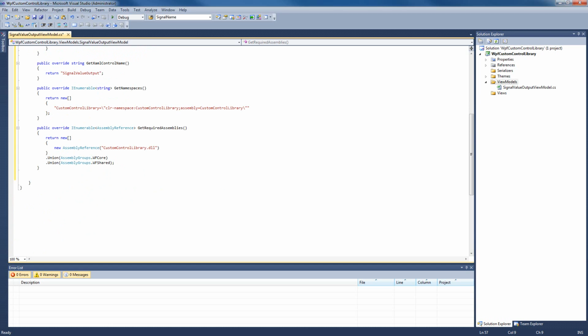We will start working on our properties, and the first property we'll need to add in our view model is the signal name property.